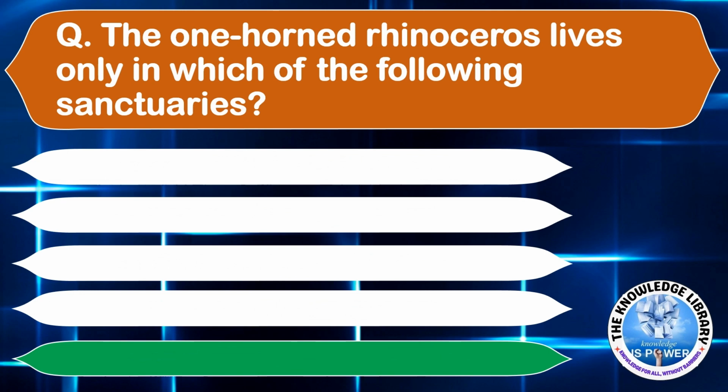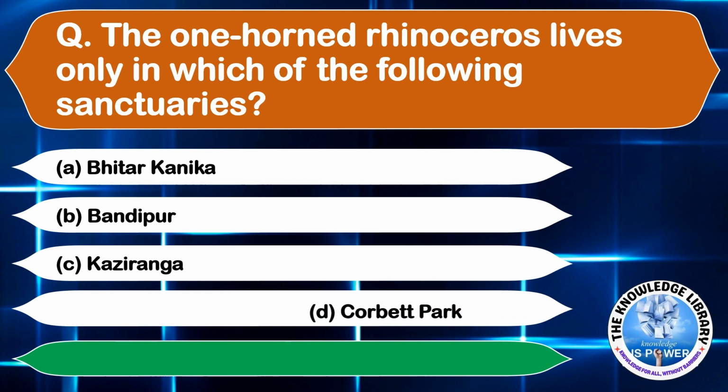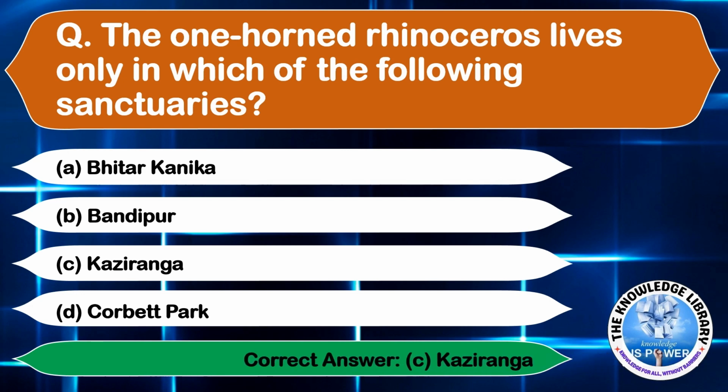The one-horned rhinoceros lives only in which of the following sanctuaries? Option A, Bhitarkanika. Option B, Bandipur. Option C, Kaziranga. And option D, Corbett Park. The correct answer is option C, Kaziranga. Moving on to the next question.